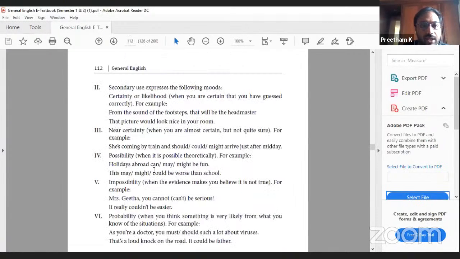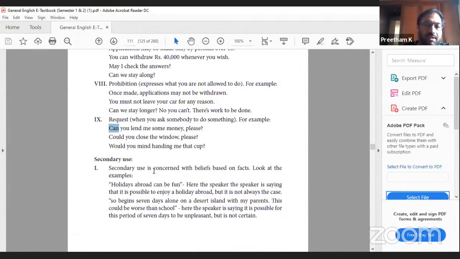Then secondary use. Secondary use is concerned with beliefs based on facts. Look at the examples. Holidays abroad can be fun. Begin seven days along a desert island with my parents. This could be worse than a school. Here the speaker is saying it is possible for this period of seven days to be unpleasant, but it is not certain.